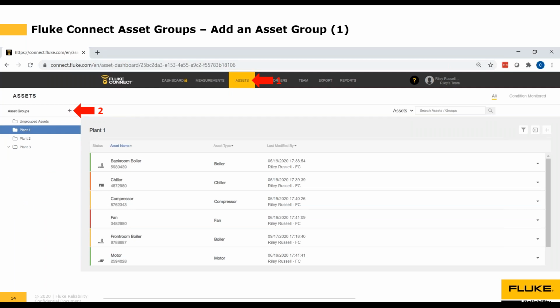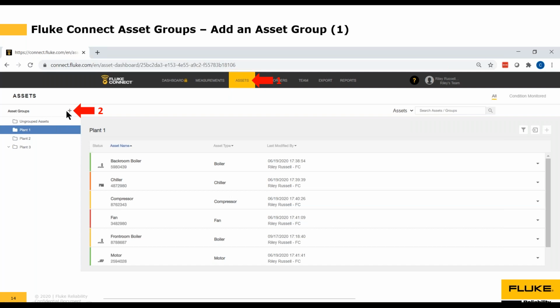So now that you've seen an overview of the asset groups and what they look like, I will start by going through step by step how to add or create an asset group. So first, the very first thing we need to do when we're in the web app and we're working with assets is click on the Assets tab. So next to number 1, we click the Assets tab. And then we go to the far left-hand corner, and you can see this is the area that contains our asset groups information. And if we want to add a new asset group, we click the plus sign. In Fluke Connect, whenever you see the plus, it will mean that that's how you go about adding or creating something new.